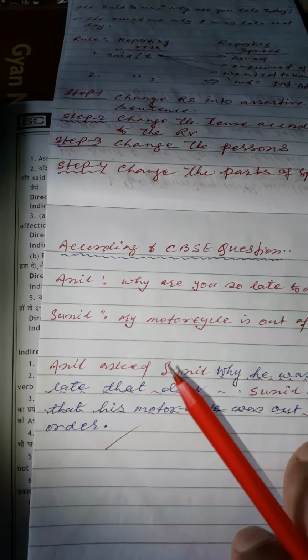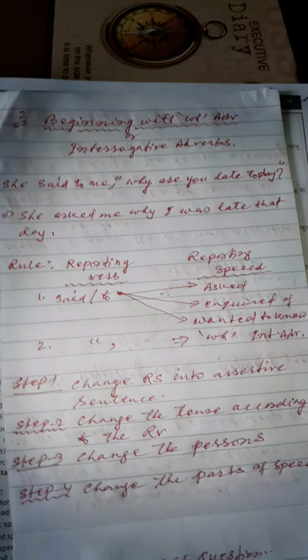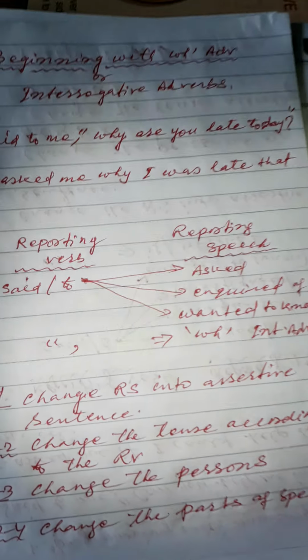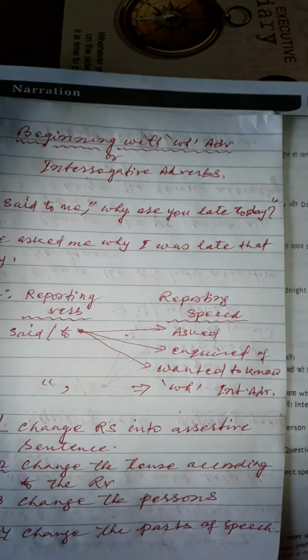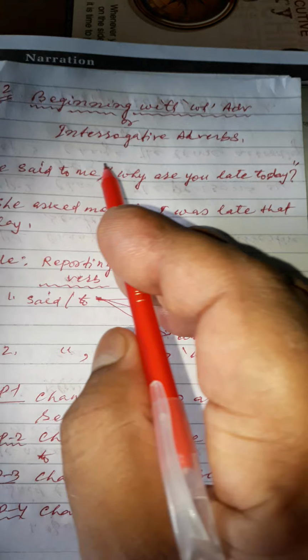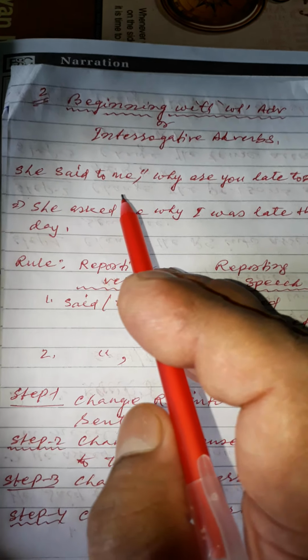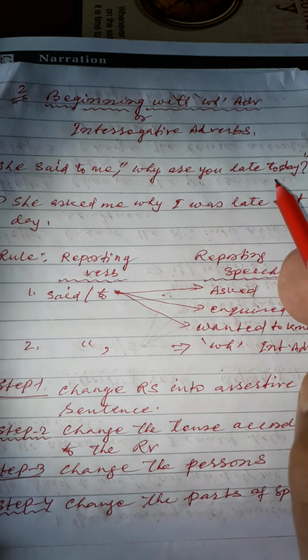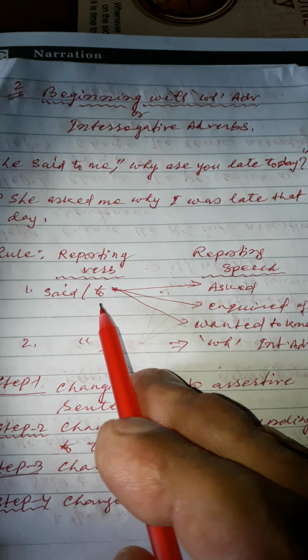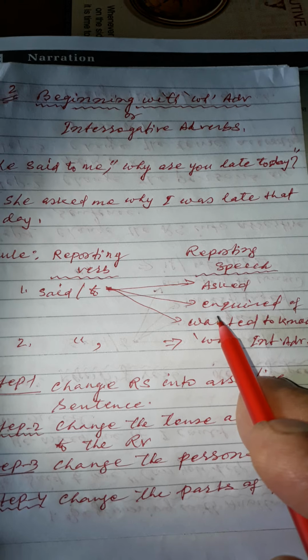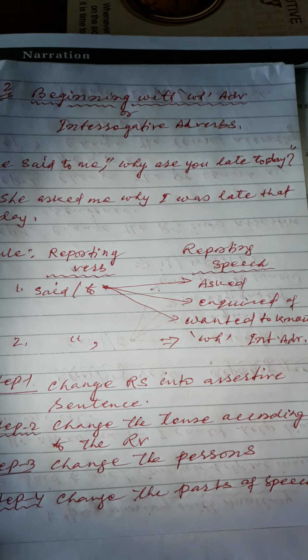The second rule is very important, that is beginning with a WH word or interrogative adverb. Take an example: She said to me, why are you late today? Here said or said to is changed into asked, inquired of, wanted to know and many more.